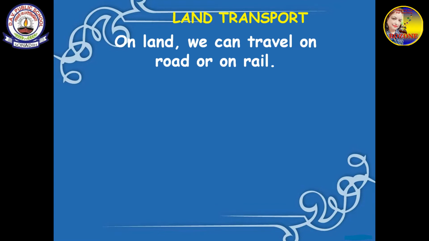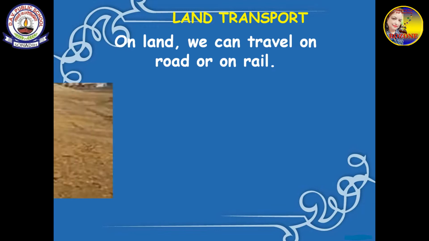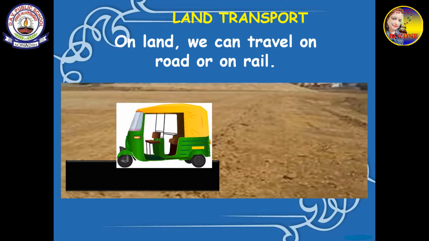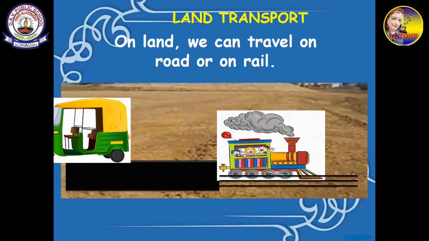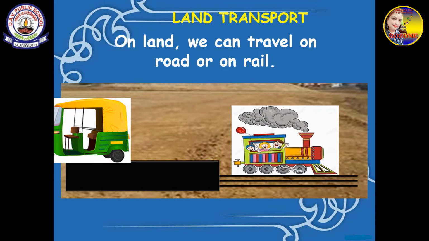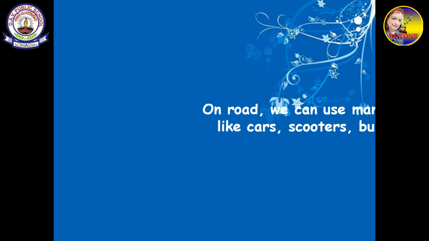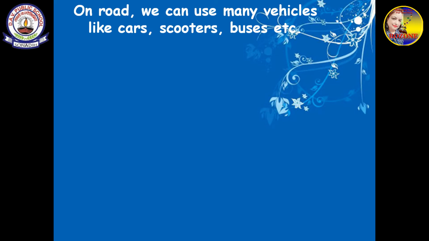On land, we can travel on road or on rail. So on the land, you can go by the road also, and the tracks that the trains move on, that is known as the rail. So we use the road for making our roadways move. And on track, what moves on the rail? The trains. You have moved on all these means of transport and you must have enjoyed.